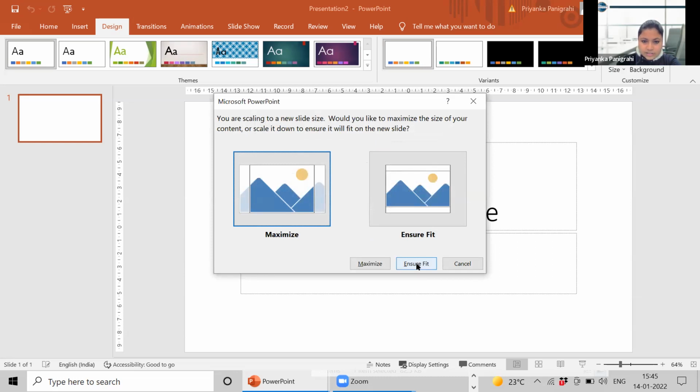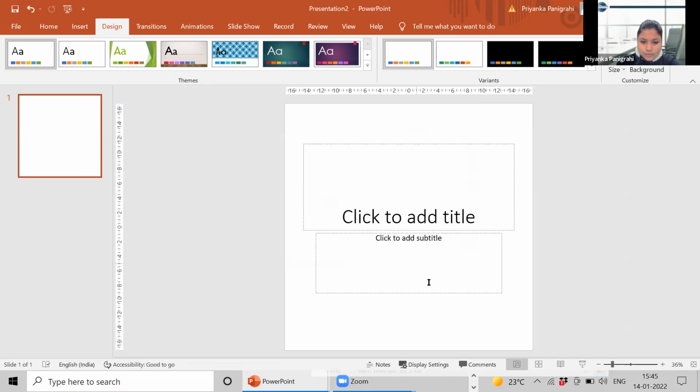Letters, because there is no existing content, so they will not need to fit. So anyone you can select, ensure fit. You can see it has now become a square, right? Okay. Now what you can do is, when you want to put the background, go to format background.